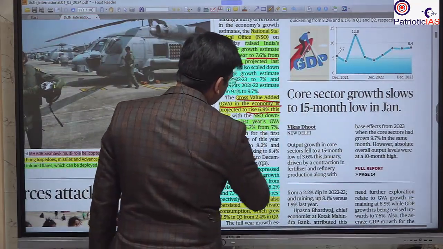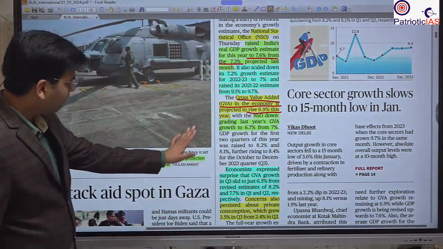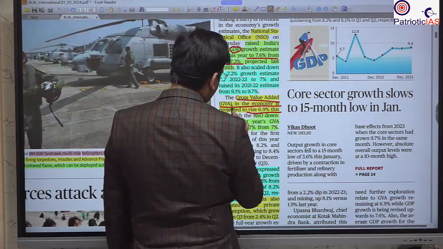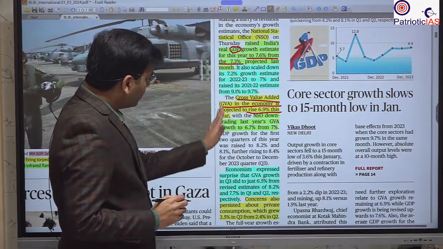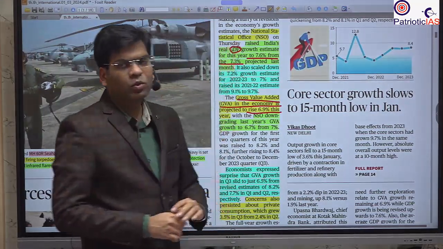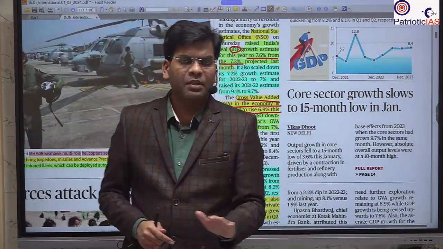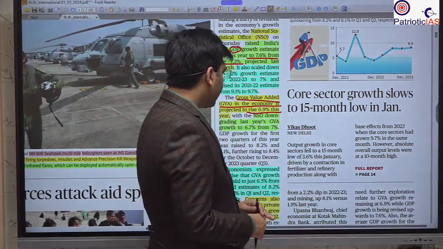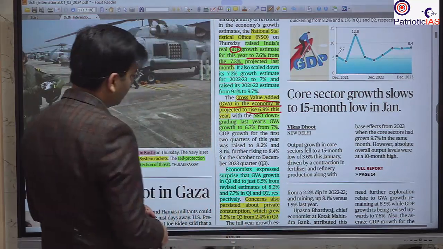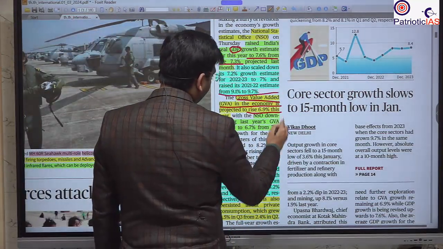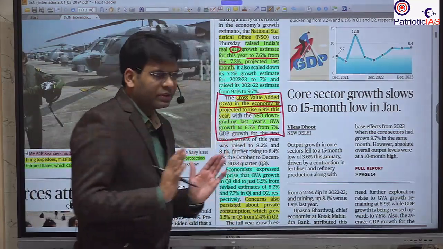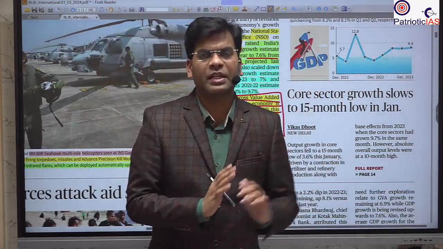It is to the 6.9%. So what is the difference between the GDP and GVA? You should understand that GDP includes the tax as well as subsidy, but GVA doesn't include the tax and subsidy. So we reduce the tax and subsidy, and after that we get the GVA. Please be careful, this GVA gives the sectoral picture of each sector of the economy.